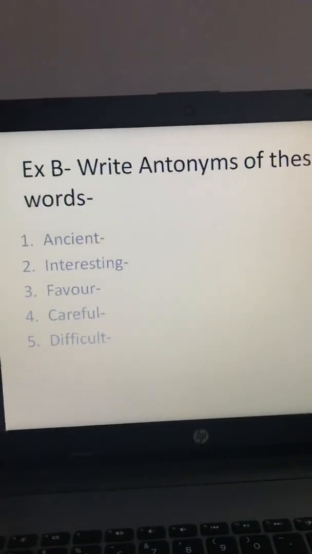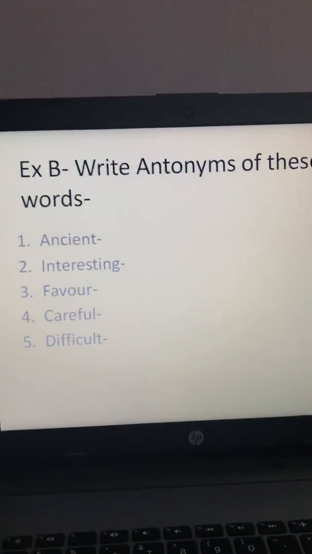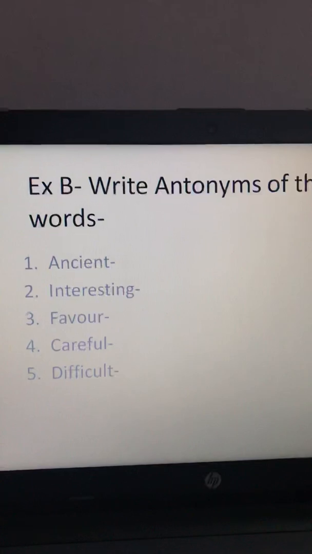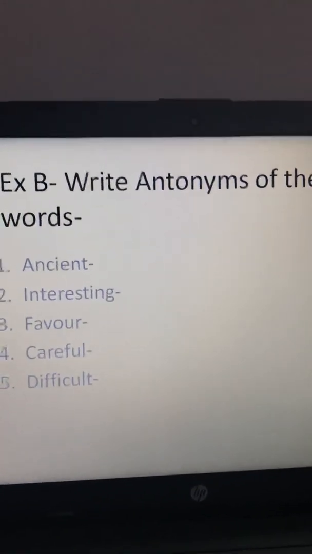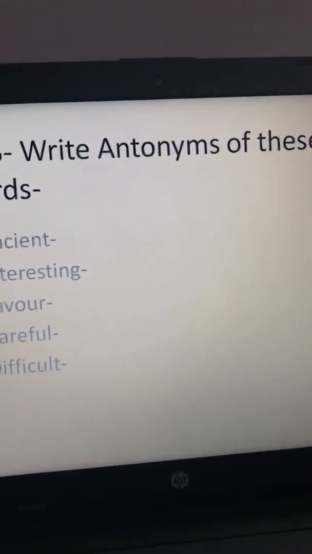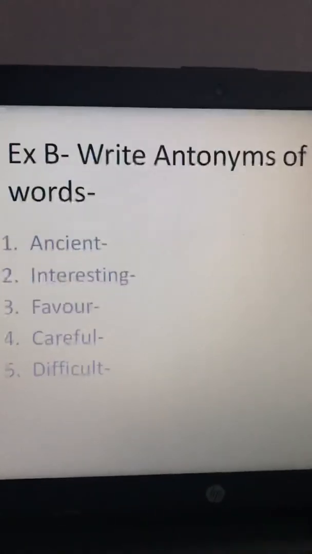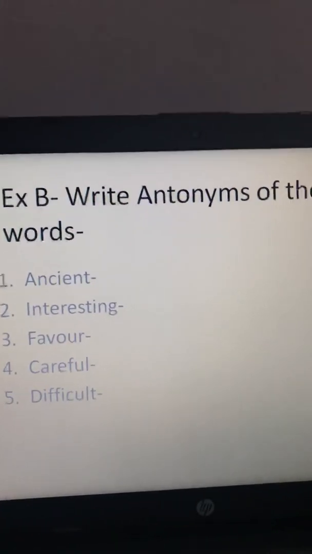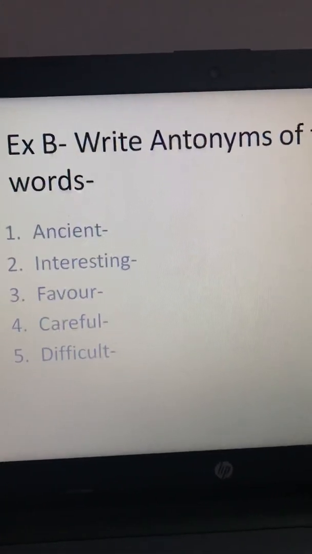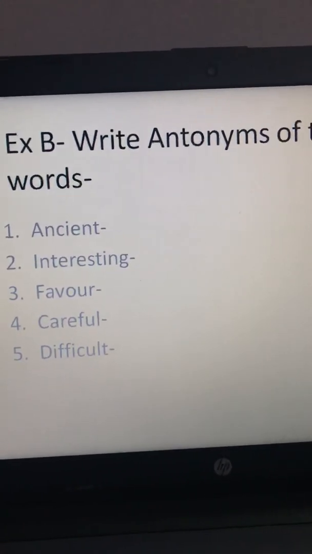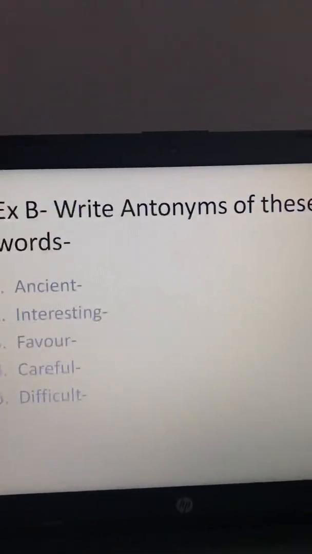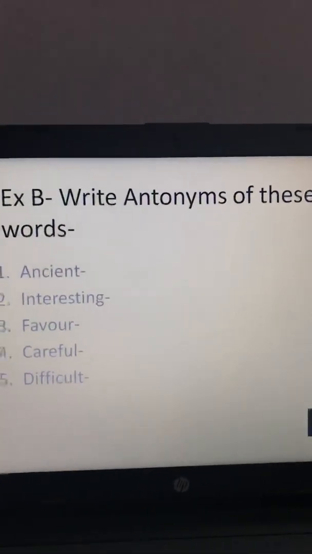This is exercise B. In this you have to write antonyms. It is not necessary that you use prefixes here. You have to just write antonyms. You can use them or you cannot use them, it is up to your wish. It is your choice. You can use prefixes and you can also not use prefixes in this exercise. Fine. First word is ancient. Second is interesting. Third is favor. Fourth is careful. And fifth is difficult. In the first exercise you have to use prefixes, and in this exercise you don't need to use prefixes.